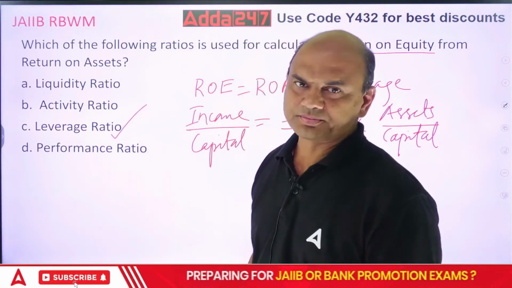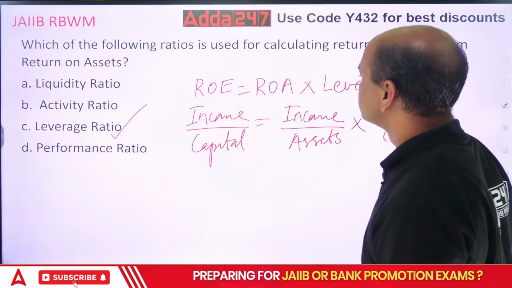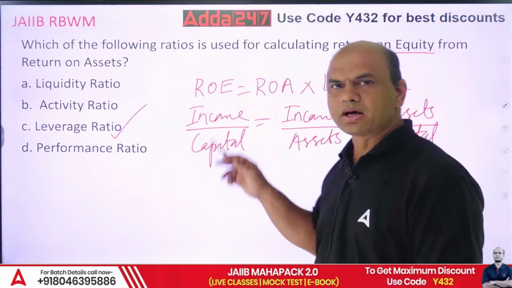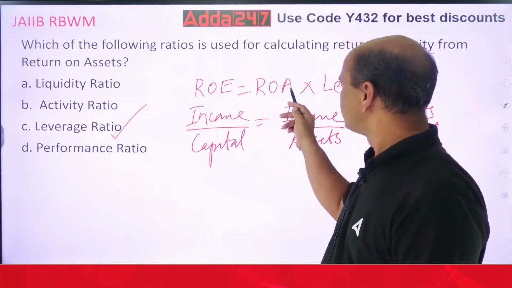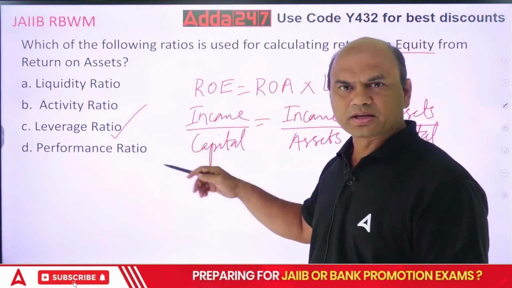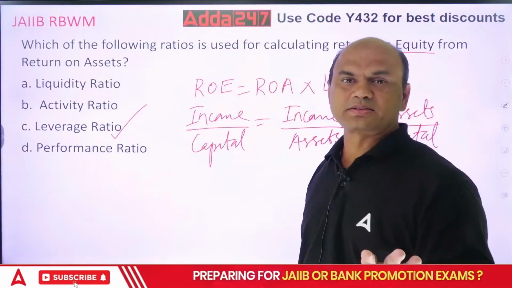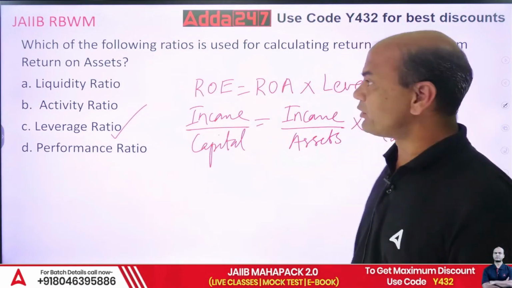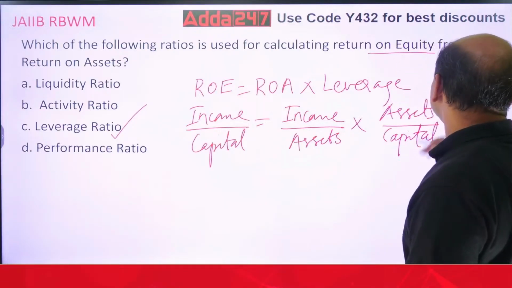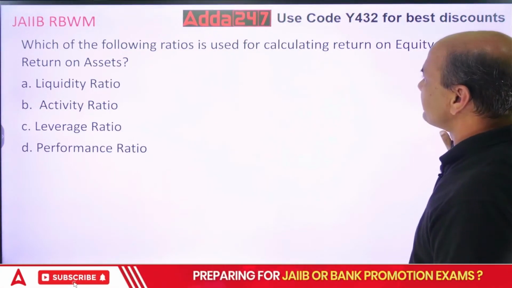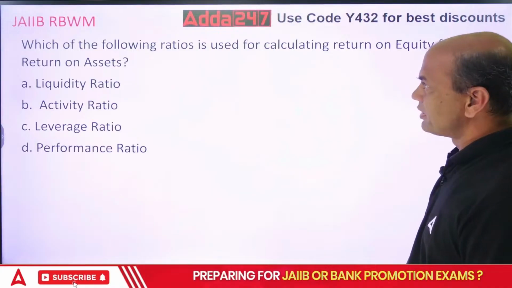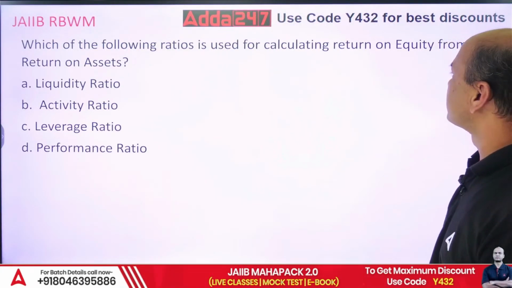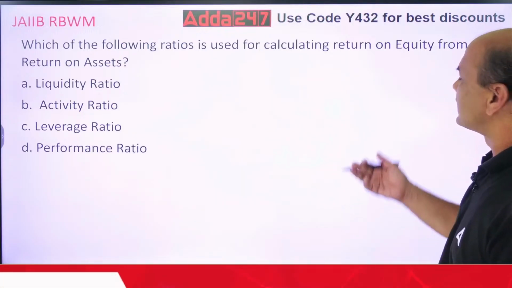Got it everyone? Clear? This formula, all of them are asked to you in exam. ROA is also asked, ROE is also asked, and leverage is also asked. 5 marks case study is there. I have taken it separately. Okay, kindly follow that.